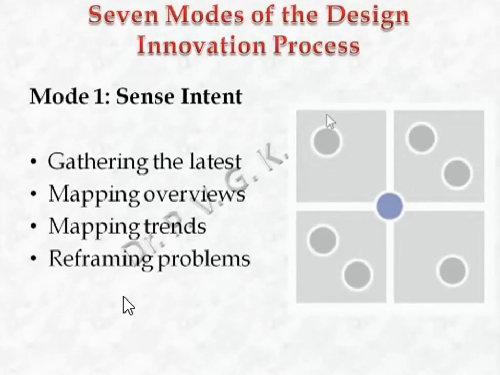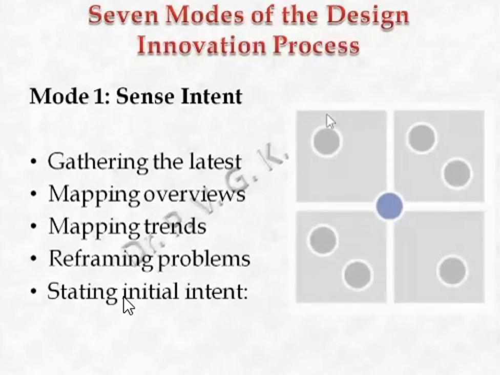That is refining the problem, so that it could create a high value innovation, stating the initial intent and outlining the hypothesis of how organizations could take advantage of innovation opportunities. This is what we mean by the term sense intent.